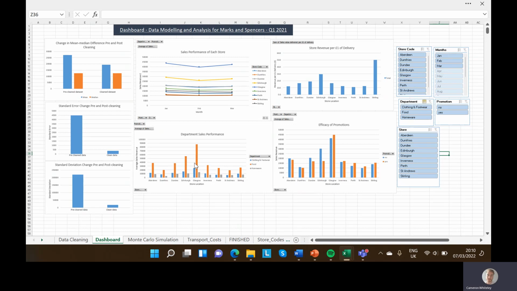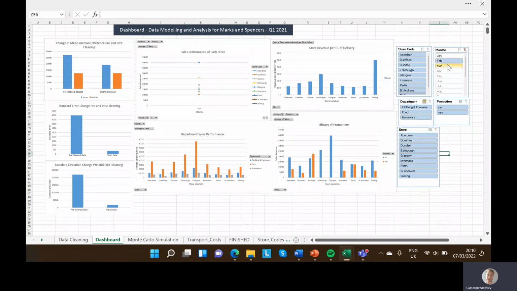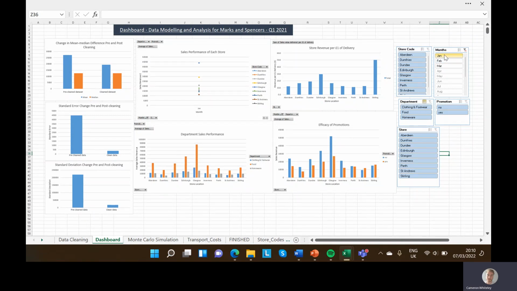You can also use this to not just compare how departments perform within stores, but also how they compare across stores. And you can see across the months the ratios of the differences between stores and how each store performs in each department compared to each other doesn't really change all that much. The differences between the bars pretty much stay the same. So stores have a relatively stable performance differences between each other over the months. It's just the internal differences that are so large.